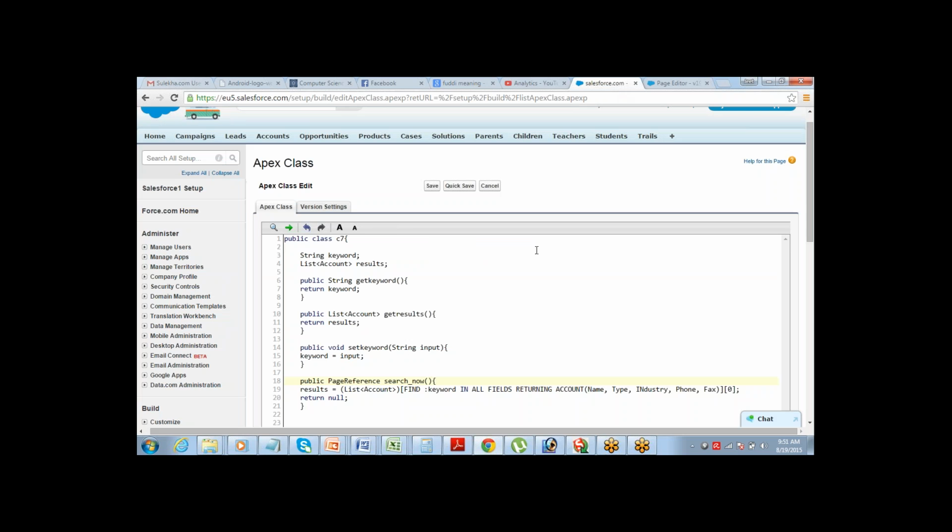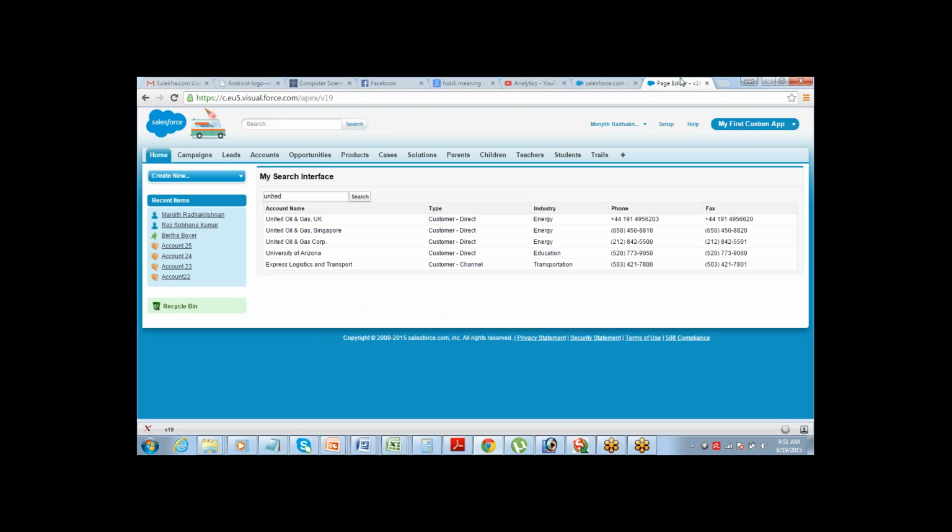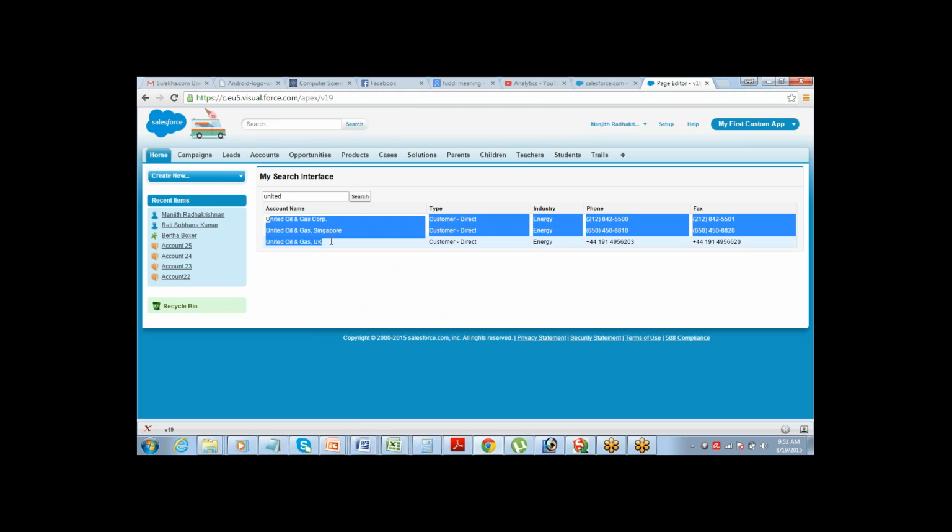Okay. So why is it searching all the fields? Because I have clearly said in all fields. We have an option of performing the search in some fields only. Like you can say in name fields also. Now it will search only the name fields. It will not search all the fields. Now if you try to perform the search, it will only show you the records where the United keyword is appearing in the name. So you have both the options. You can perform a search on the name field, or you can perform the search on all the fields.